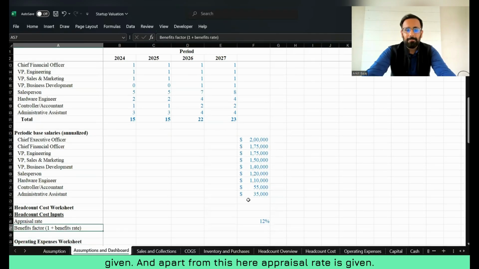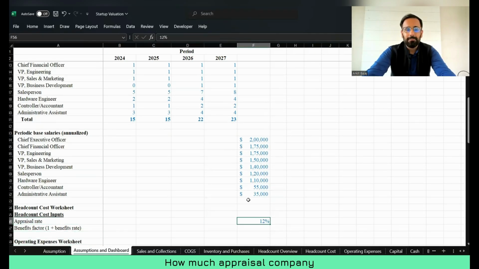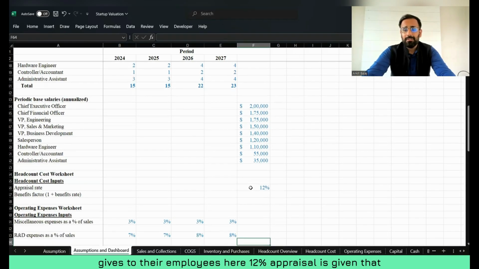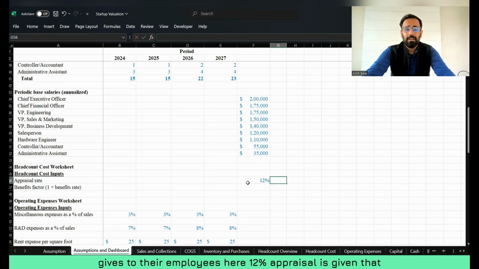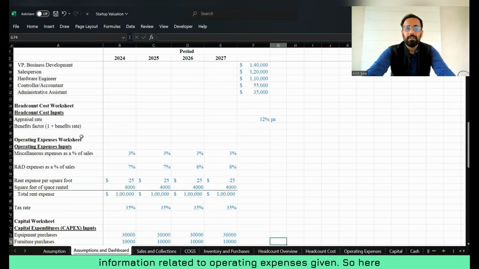And apart from this, here the appraisal rate is given. How much appraisal does the company give to its employees? Here 12% appraisal is given, that is per annum. So every year the company gives an appraisal of 12% per annum. Then after that, you can see information related to operating expenses is given.